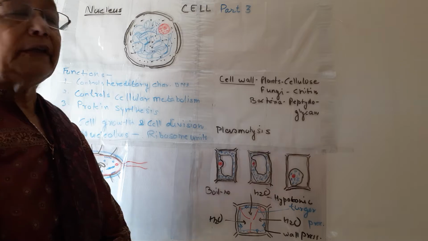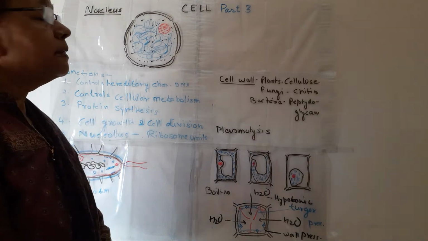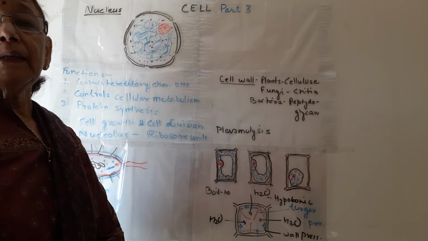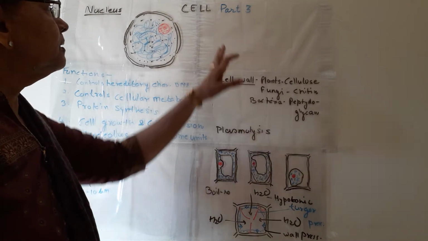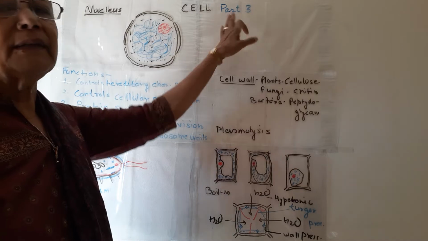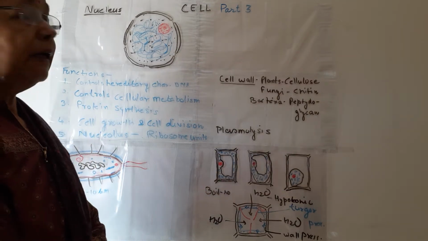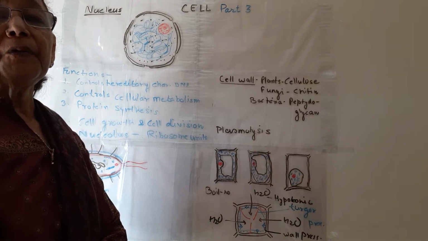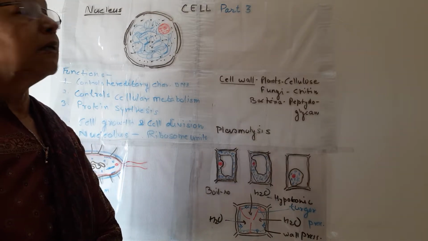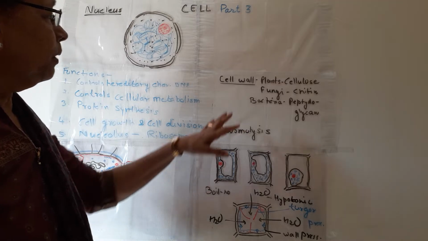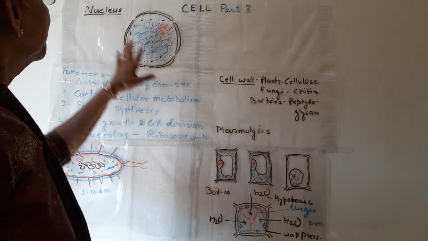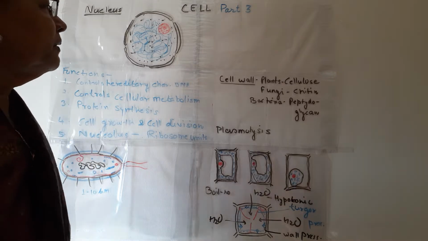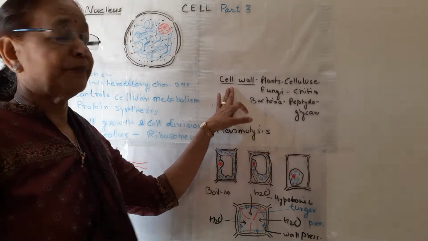Good morning, children. This is our next video on the fundamental unit of life, that is, the cell. This is part 3. Yesterday we did plasma membrane, diffusion and osmosis. Today we will cover three topics: cell wall, nucleus and also cytoplasm. So first we start with cell wall.